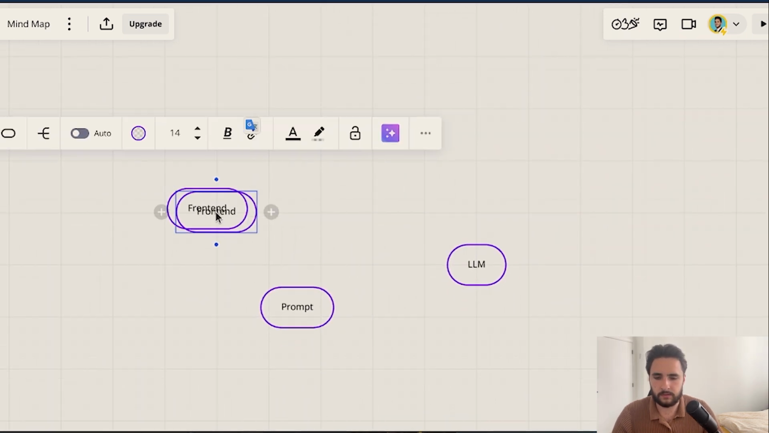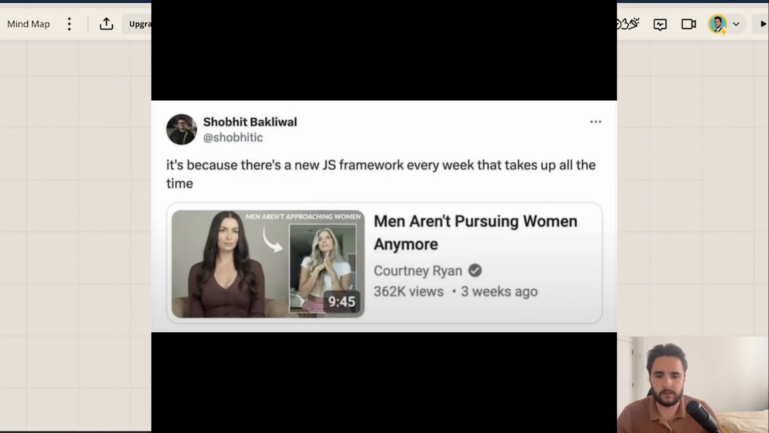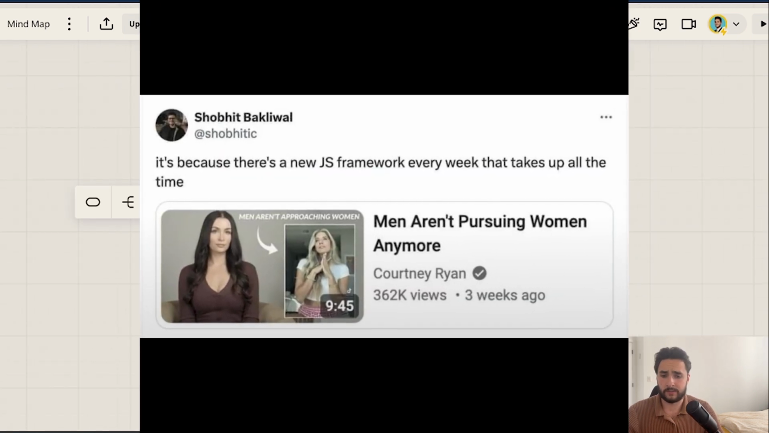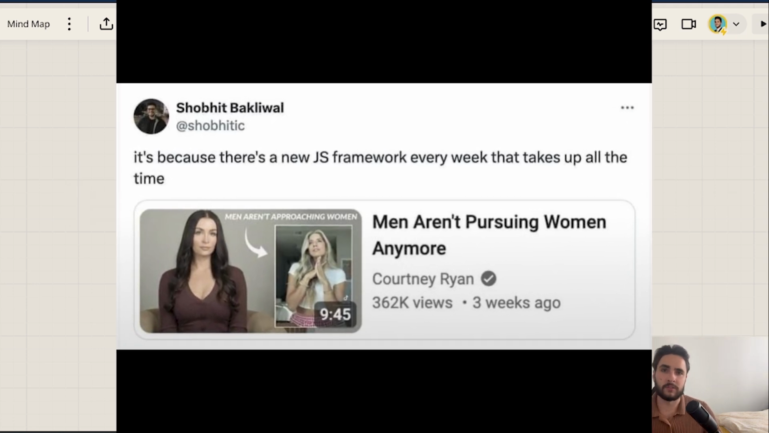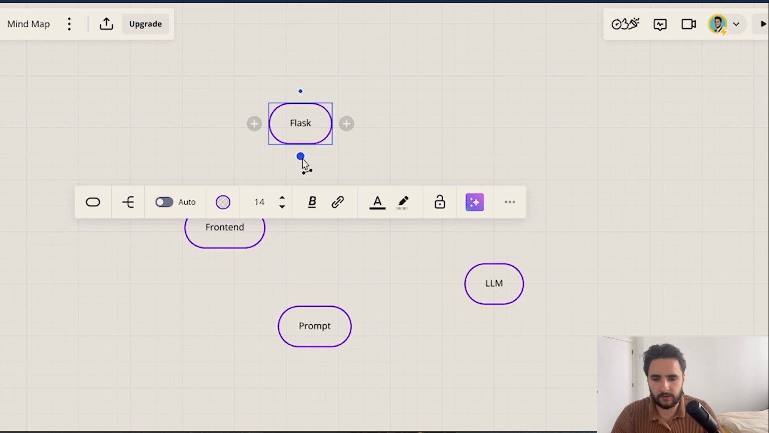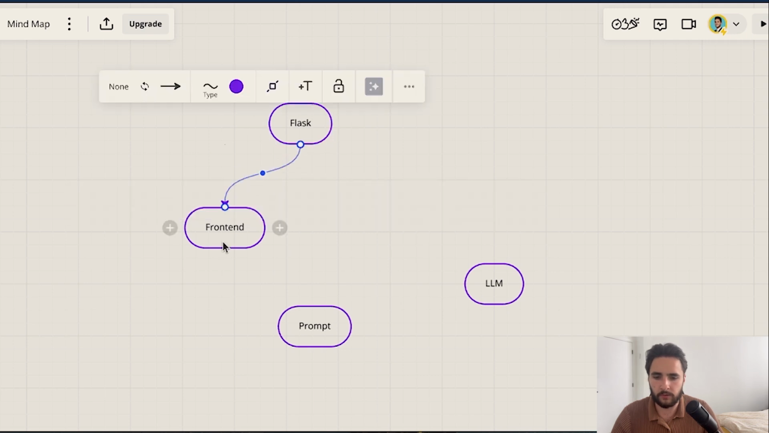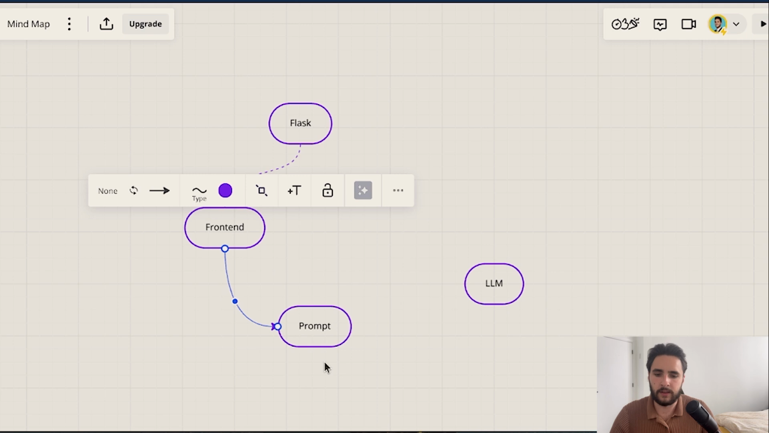Which will be served by Flask. Now you can use a JavaScript framework here like React if you want to get really fancy. It's kind of overkill for this scope, so we're just going to use Flask, which is a very lightweight and easy way to make your Python code run on the web, essentially. So here I'm just going to click these dots to draw the relations. The Flask serves the front end.